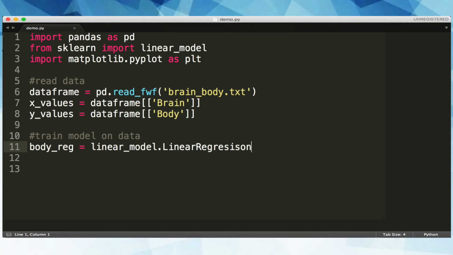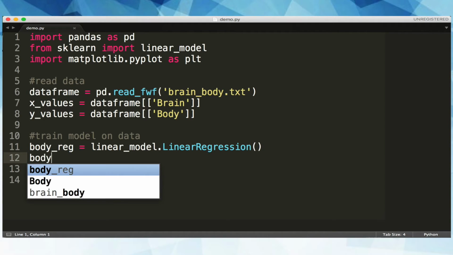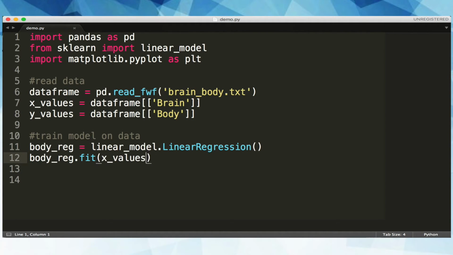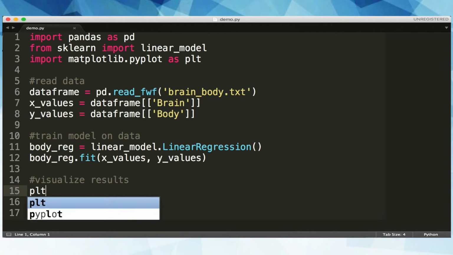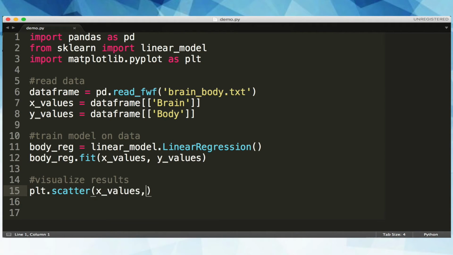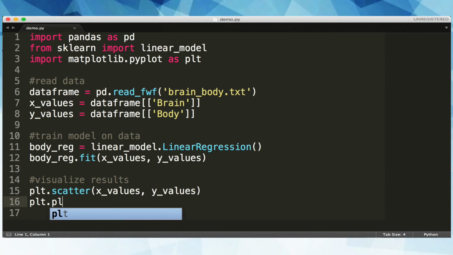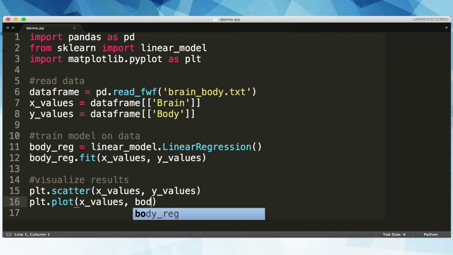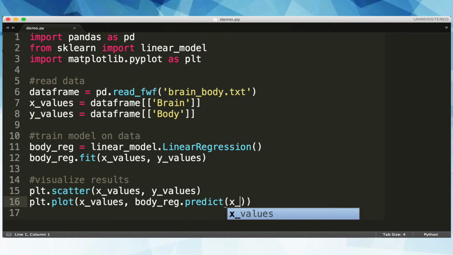We'll use scikit-learn's linear model object to initialize our linear regression and store it in the body regression variable. Then we can fit our model on our xy value pairs. Now that we have the line of best fit, we can plot our xy value pairs on a matplotlib scatter plot, then plot our regression line by saying, for every x value we have, predict the associated y value and draw a line that intersects all those points. We can then display it using the show function.